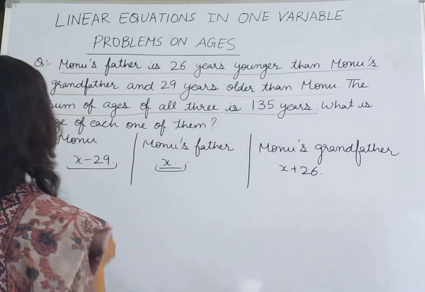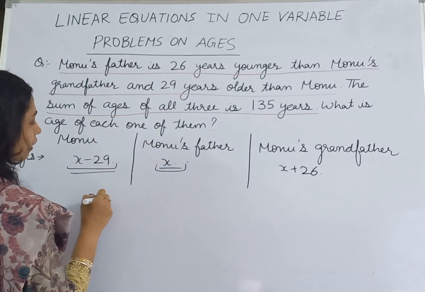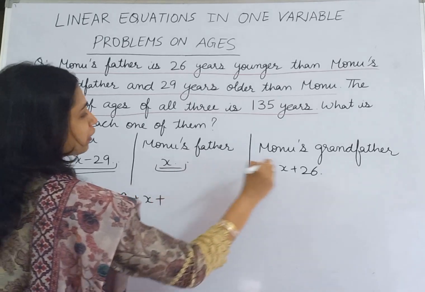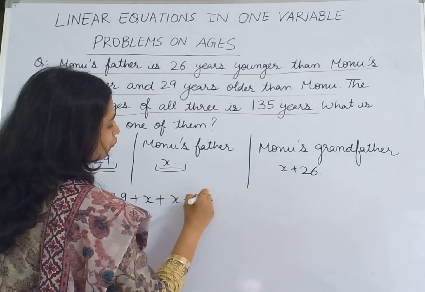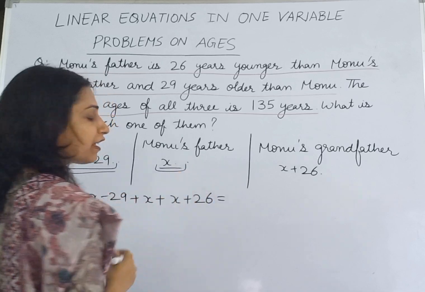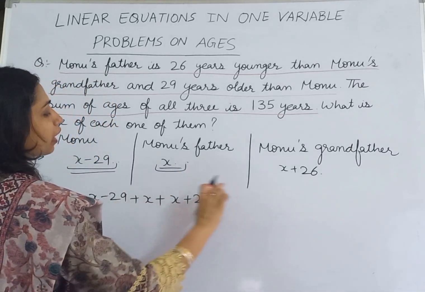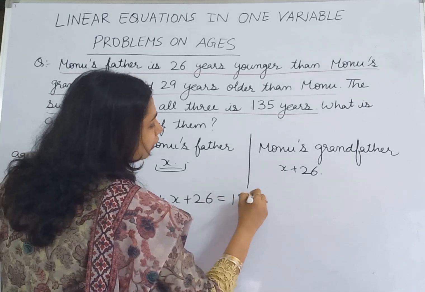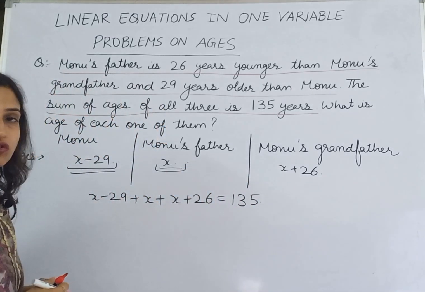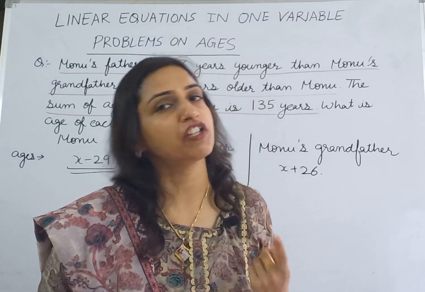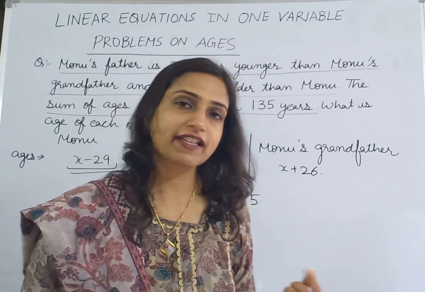So first is the age of Monu, which is X minus 29, and then age of father is X and age of grandfather is X plus 26. And it is given to us that the ages of all three of them is equal to 135. So now this is our equation, and from this equation we can find out the value of X.